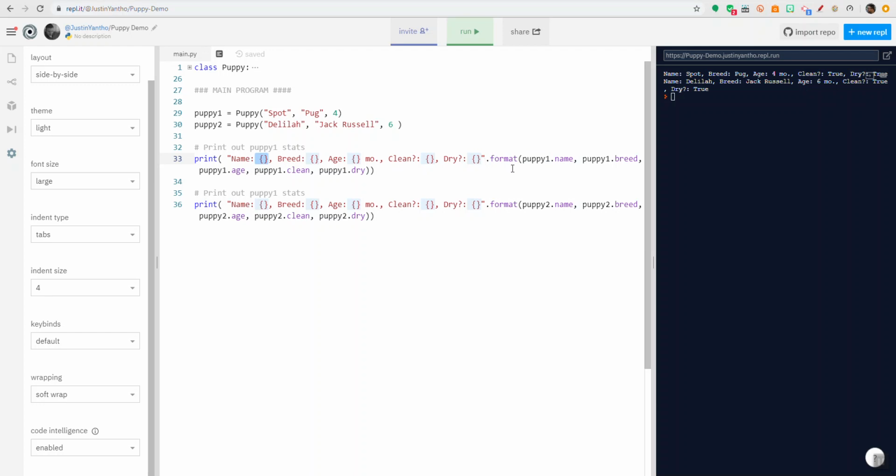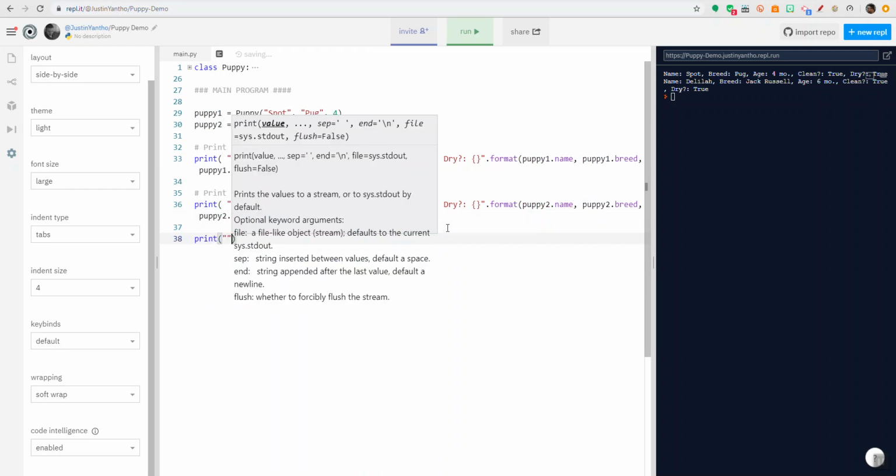So I apply a function against that string. And the format then takes in those 5 things that I want to put into that string. So I get puppy1's name and puppy1's breed and its age and whether or not it's clean and its variable saving whether or not it's dry. So you can see this part of the string for both is the same, right? It's expecting the same string. The difference is the variables here. So here I'm giving all puppy1 variables. Here I'm giving the variables for puppy2. I can print a blank line just so I can separate what's going on.